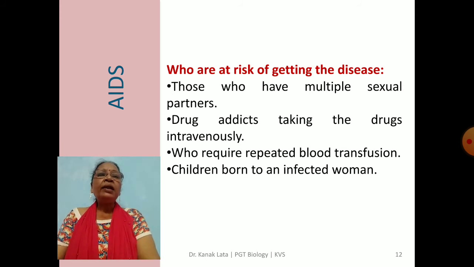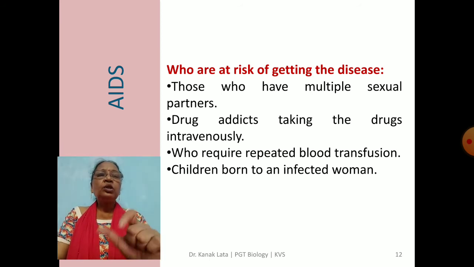Now, who are at risk of getting the disease? Let us see. Those persons who have multiple sexual partners, drug addicts taking drugs intravenously, those who require repeated blood transfusion, and children born to an infected woman. So these are the most affected groups for getting the disease of AIDS.